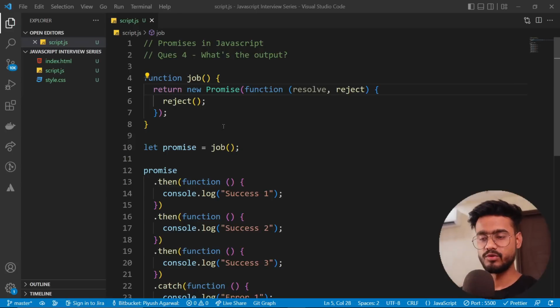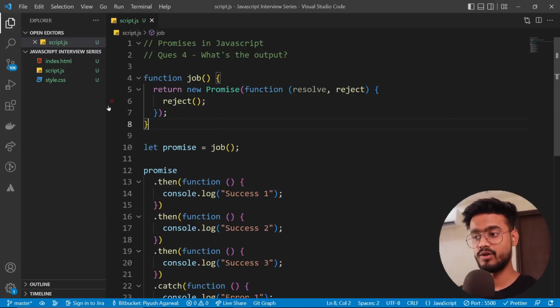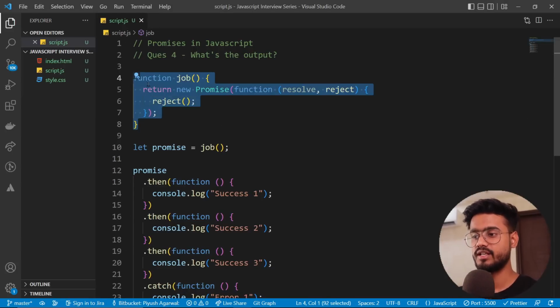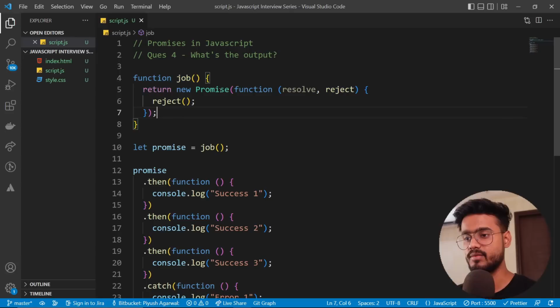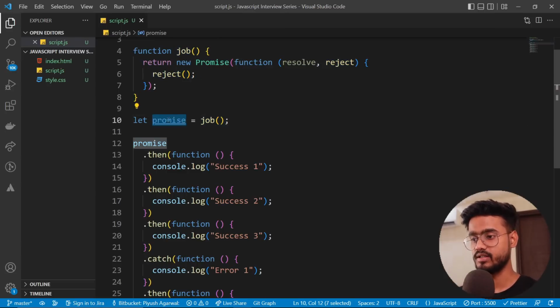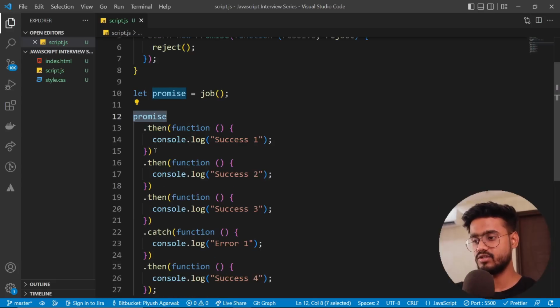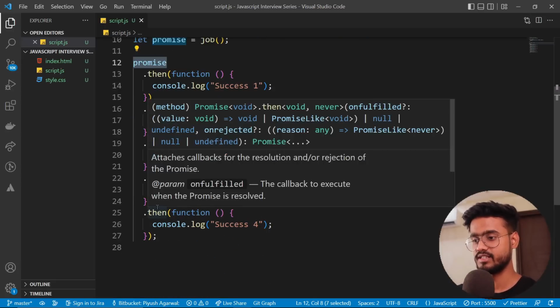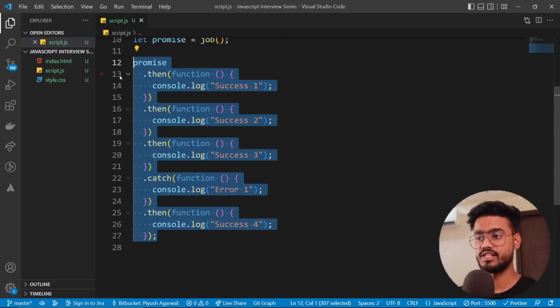So here's our fourth output based question, and this is actually on promise chaining. So we have a function over here which returns a new promise, inside of which we have this reject function over here. Okay, and after that we are calling this job function and assigning it to this promise variable. So this will return a new promise inside of this job function, that is inside of this promise variable. Then we have this promise which we are calling, and then we have a bunch of .then and .catch methods. And if you remember, this is what promise chaining is, right?